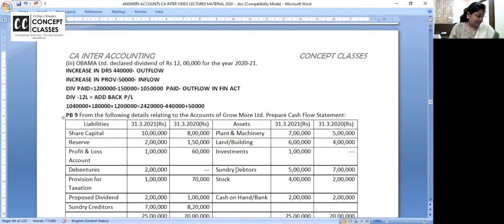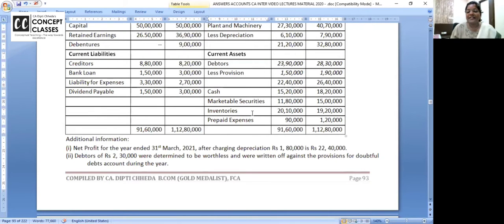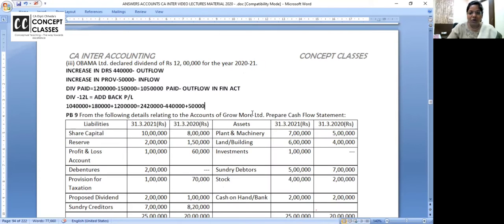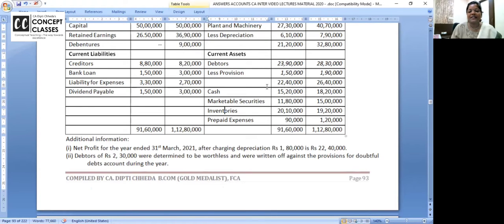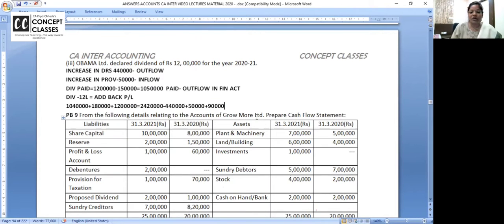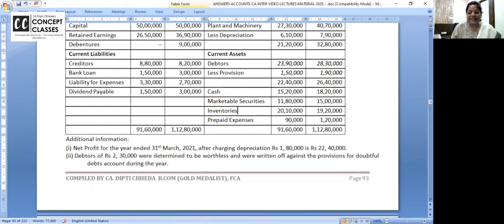Can you see? Sorry, huh? What is happening with stock? One minute. We'll check it here. Yeah, inventory. Stock is also decreasing. 90,000. Stock is decreasing 90,000. So it is inflow, plus 90,000. I'm doing plus minus just like checking the answer. Prepaid expenses are increasing and money got blocked. Less 30,000. And finally, do you have income tax or anything?